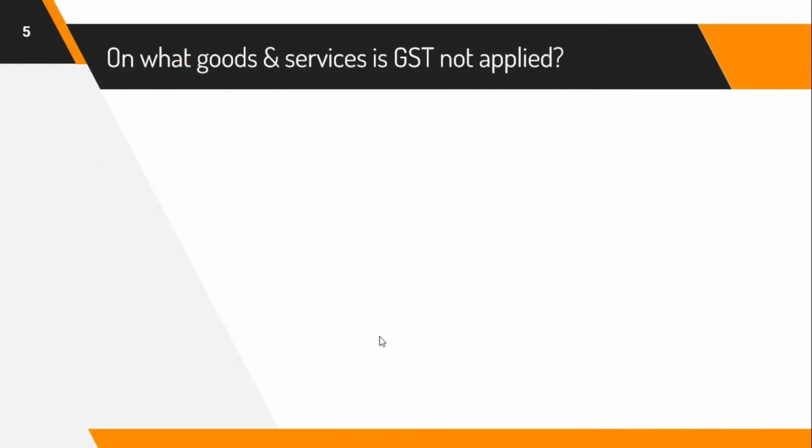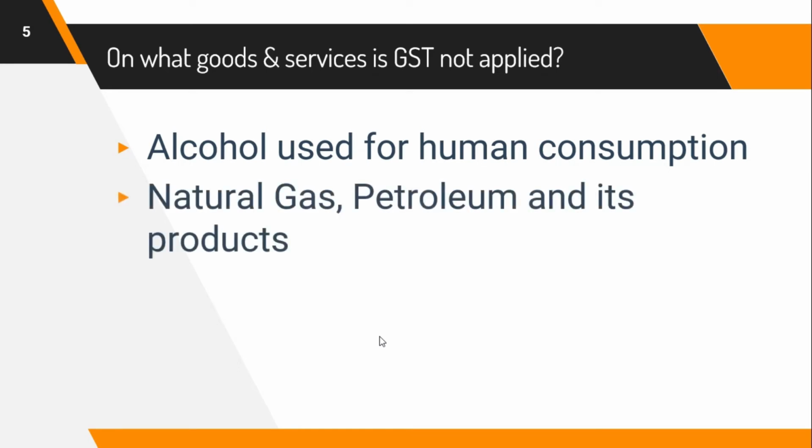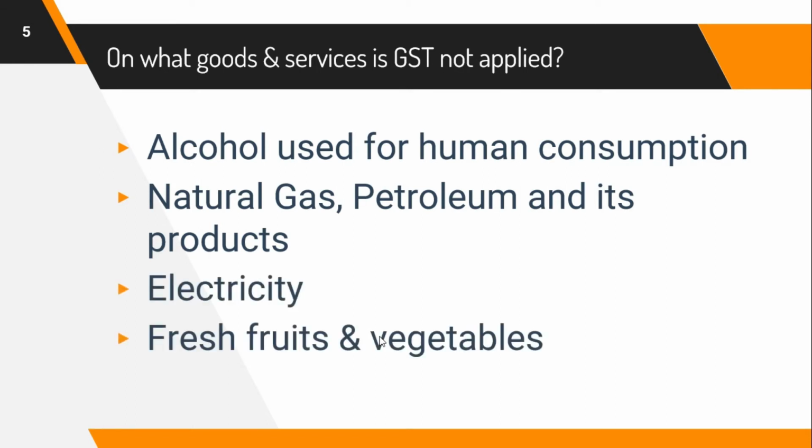Next, on what type of goods and services is GST not applied? We know various goods on which GST is applied, but what are the goods on which GST is not applied? GST is not applied on alcohol which is used for human consumption. Alcohol can be used for various uses, but on alcohol which is used for human consumption, GST is not applied. GST is not applied on natural gas, petrol and products derived from petroleum, and electricity. GST is also not applied on fresh fruits and vegetables, curd, bread, etc. So these are the goods and services on which GST is not applied.